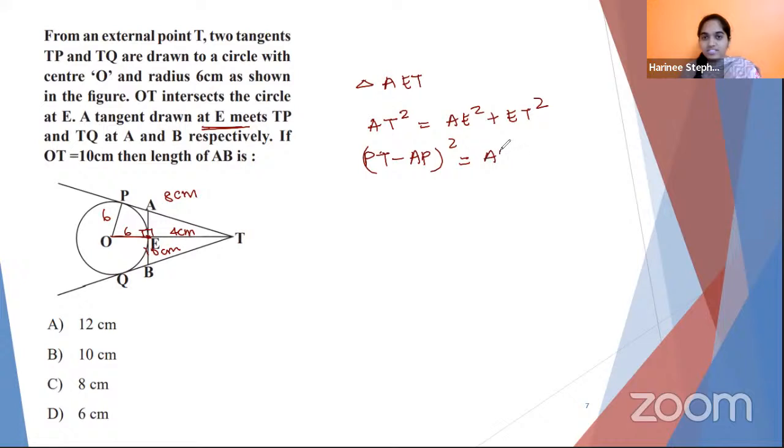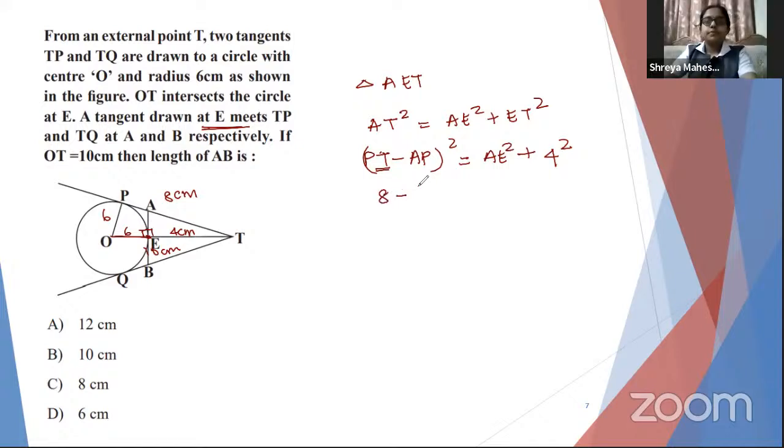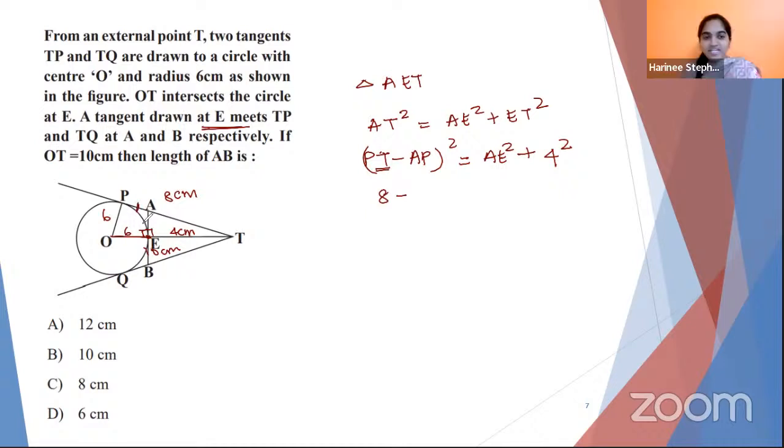Next, which is AE square plus ET square. Just now we found it is 4 square. And what is PT value? PT value is 8 centimeter, right? 8 minus, and AP can be written as AE. Just now someone said AP is equal to AE because of tangents drawn from same external point. So instead of AP, I can write AE. So I guess now you will see where I'm going. Now all the terms have been rearranged to AE.